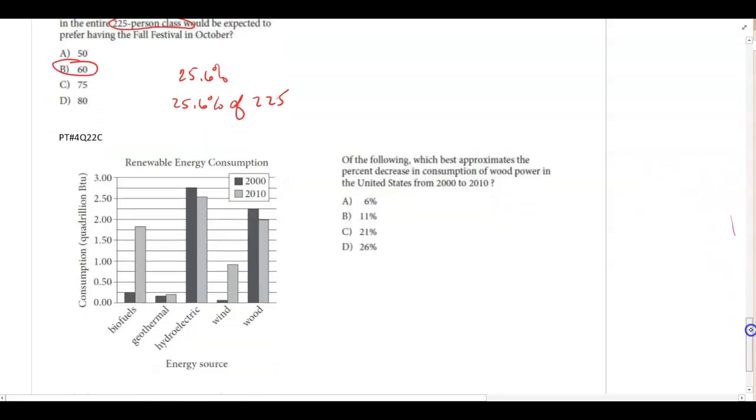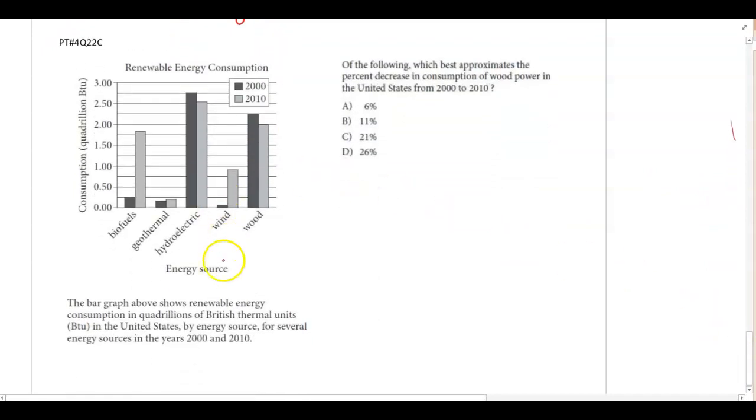All right, and then the last one. The bar graph above shows renewable energy consumption in quadrillions of British thermal units in the United States by energy source for several energy sources in the years 2000 to 2010. Of the following, which best approximates the percent decrease in consumption of wood power in the United States from 2000 to 2010?